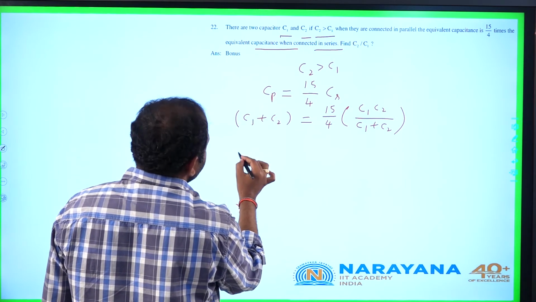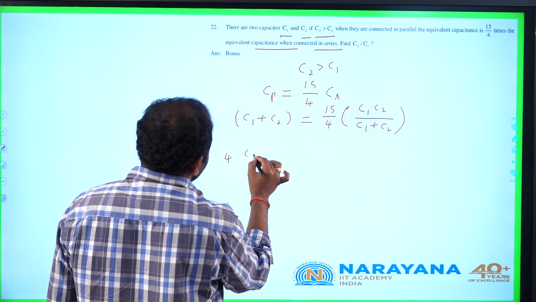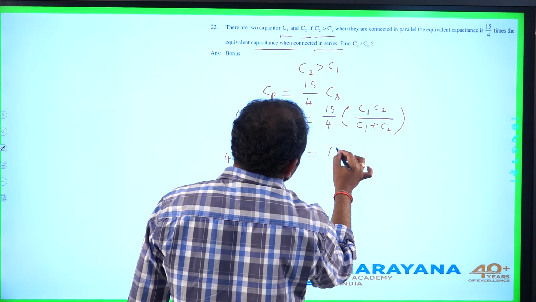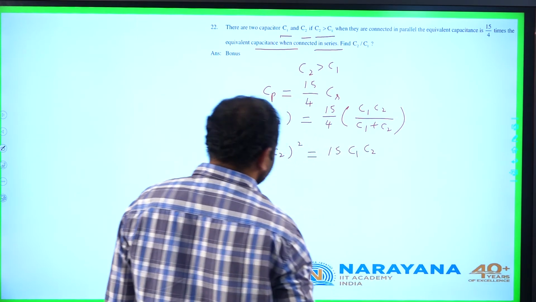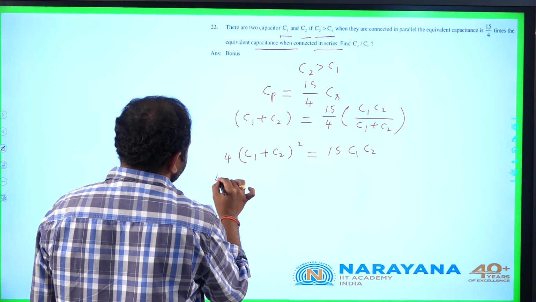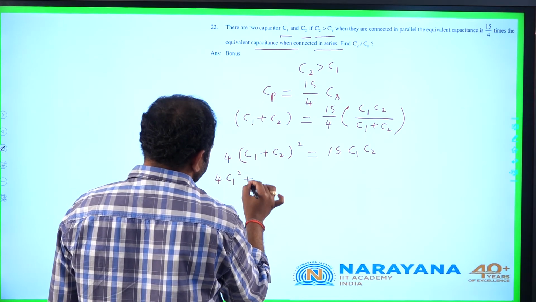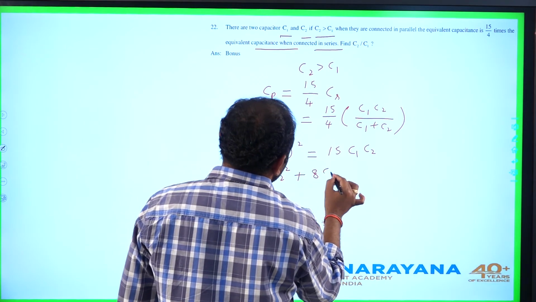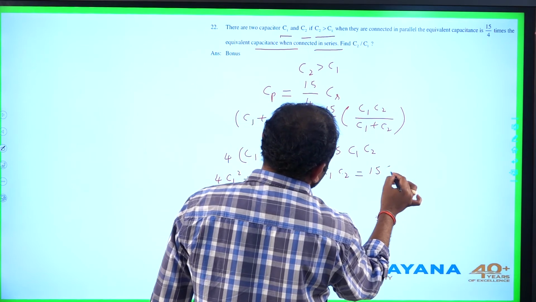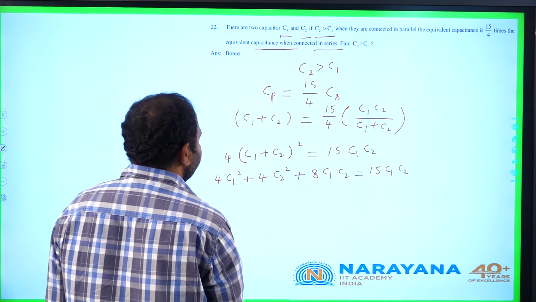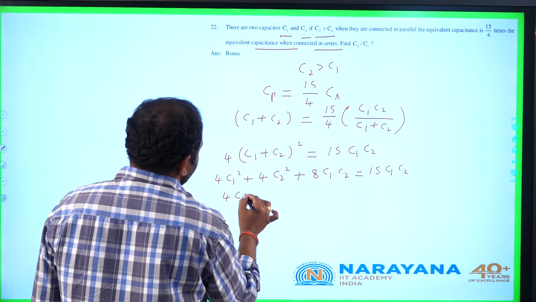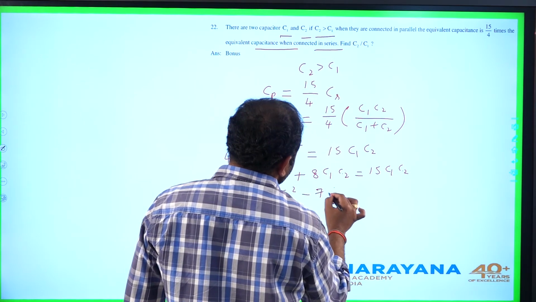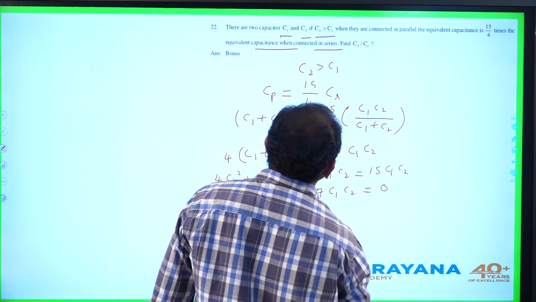It is C1 plus C2 whole square into 4 equal to 15 times C1 C2. Let us rearrange this. This is 4 C1 square plus 4 C2 square plus 8 times C1 C2 equal to 15 times C1 C2. Let us rearrange this expression. 4 C1 square plus 4 C2 square minus 7 times C1 C2 equals 0.